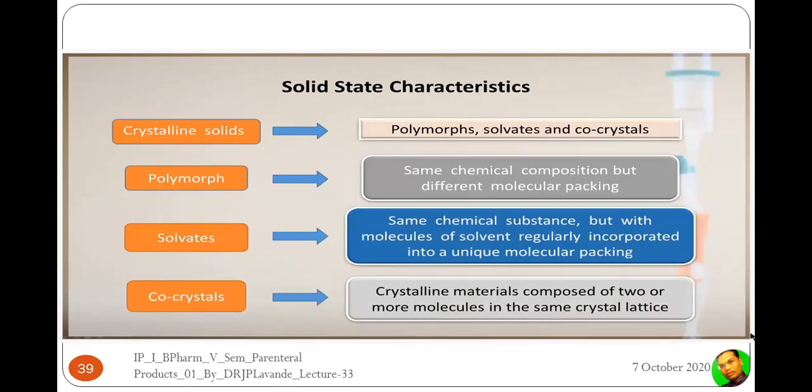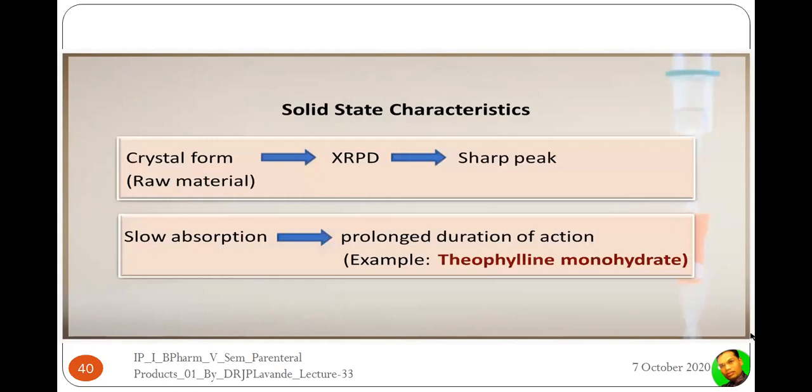forms. Solvates are the same types of chemical substances, but with molecules of the solvent regularly incorporated into a unique molecular packaging. Co-crystal is a crystalline material composed of two or more molecules in the same crystal lattice. If you see the crystalline form in the raw material, we can go for identification of this by the X-ray diffraction method, which will give sharp peaks.